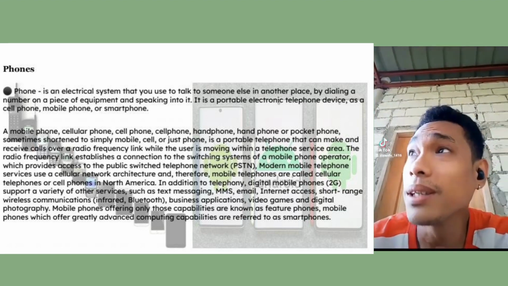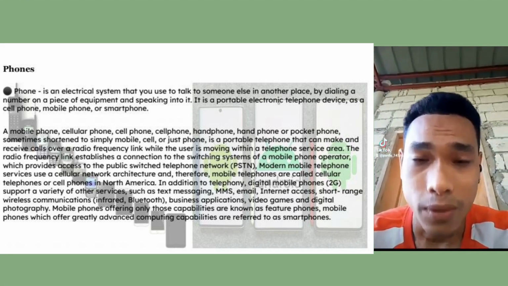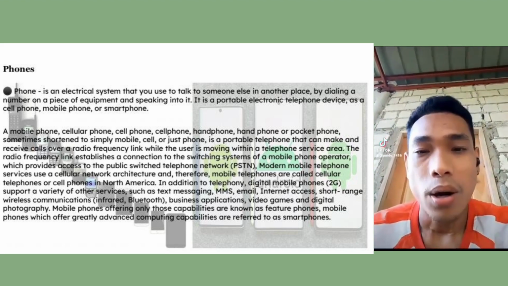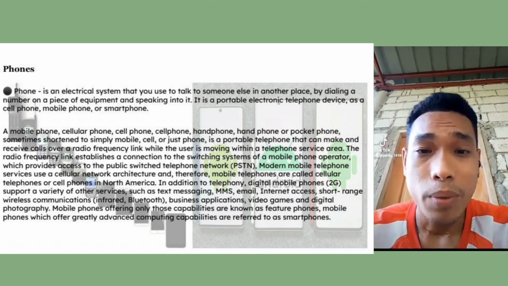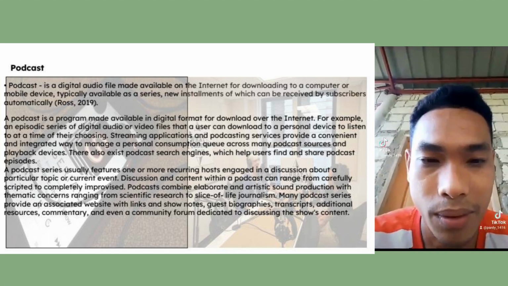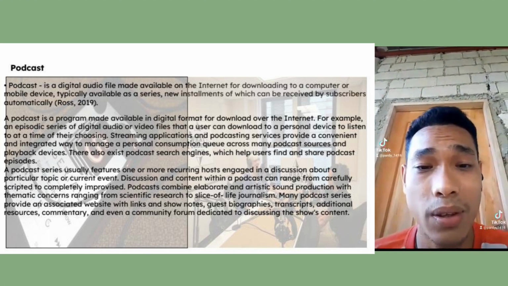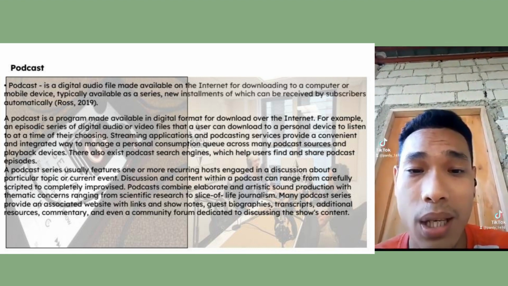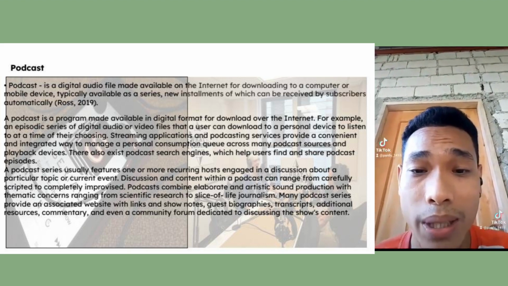Now, there are many kinds of phones: a mobile phone, cellular phone, cell phone, hand phone, or pocket phone. Sometimes it is shortened to simply mobile, cell, or just phone. Podcast. A podcast is a digital audio file made available on the internet for downloading to a computer or mobile device, typically available as a series, with new installments which can be received by subscribers automatically.